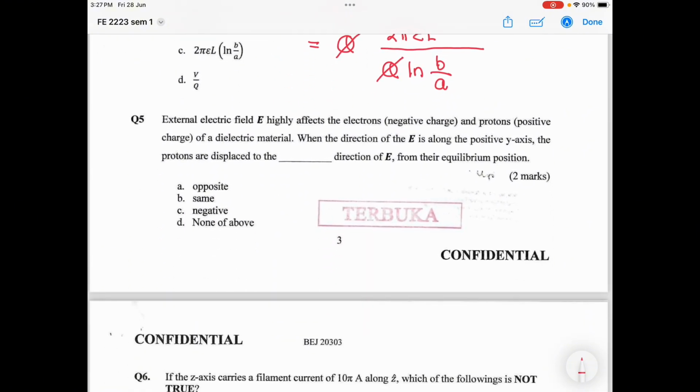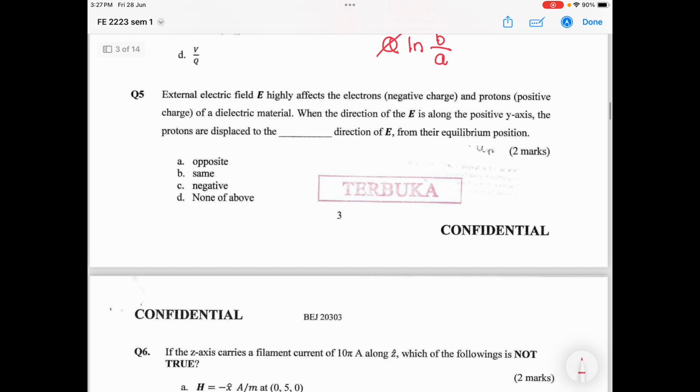We have an external electric field that highly affects the electrons and protons of a dielectric material. When the direction of E is along the positive y-axis, the protons are displaced in what direction of E from their equilibrium position?